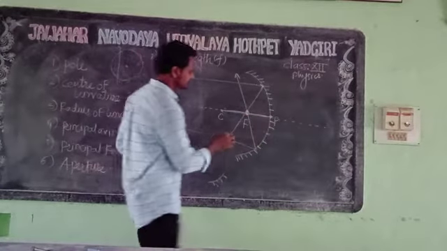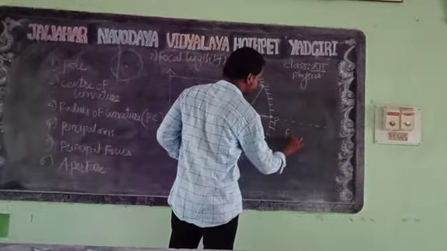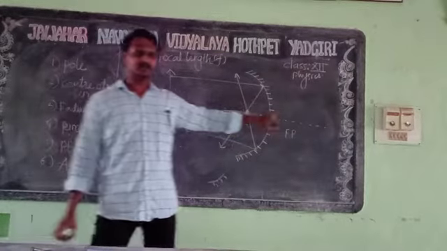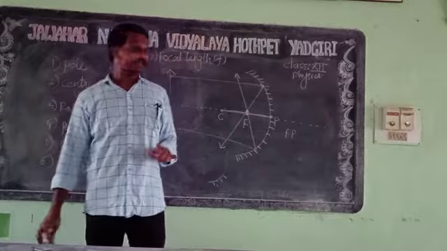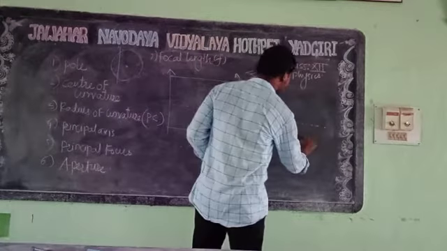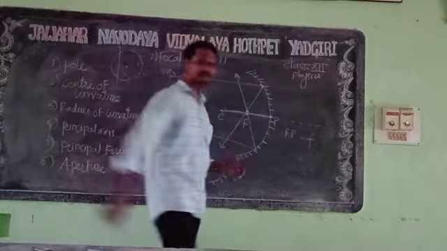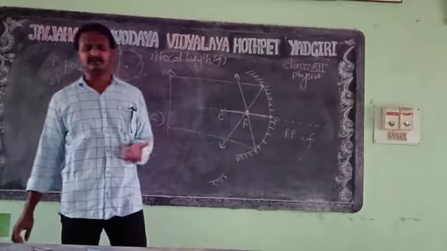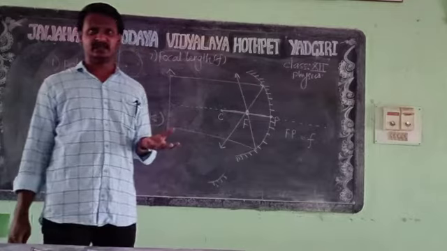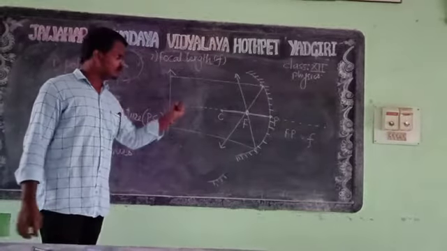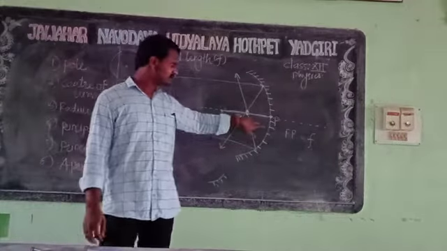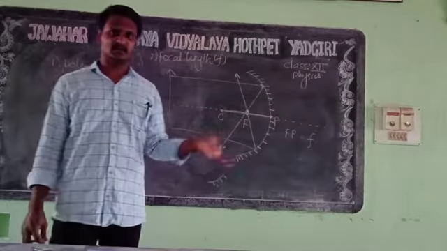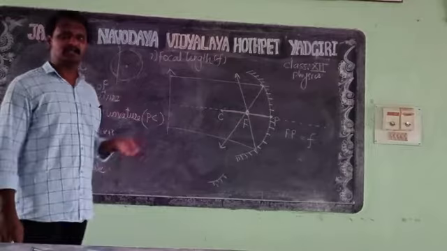The distance between F and P is called the focal length, and it is denoted by small f.